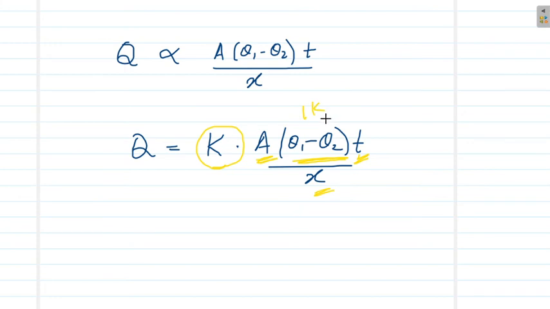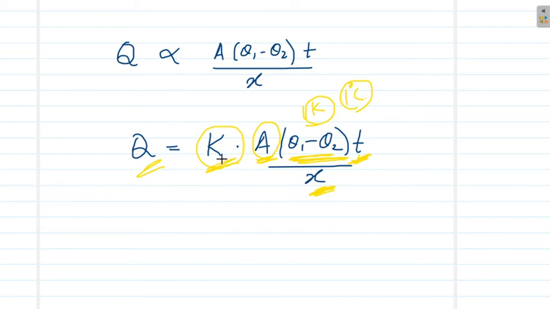So thermal conductivity is defined as the amount of heat flowing in 1 second across the opposite faces of a cube of side 1 centimeter maintained at a temperature difference of 1 degree Celsius or 1 Kelvin. So that is how we can define K based on all these. A has to be unity, θ1 minus θ2 has to be unit, then t has to be 1 second, x should be 1 meter or 1 centimeter, a unit value, then Q will be equal to K. That is how we could define the coefficient of thermal conductivity.